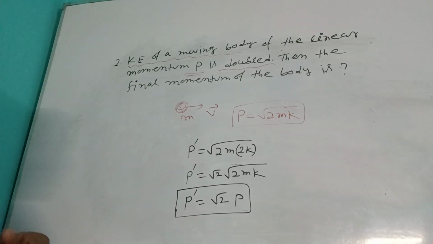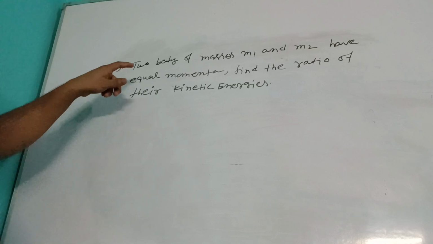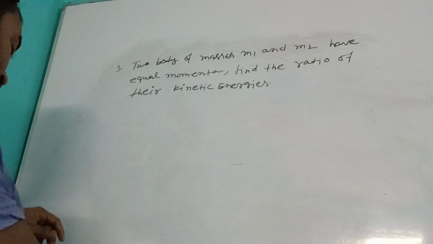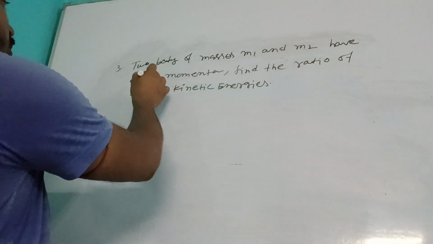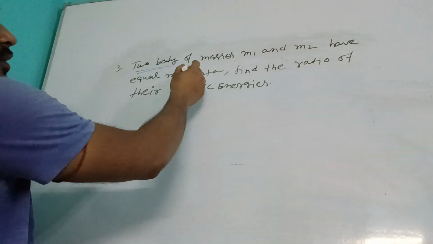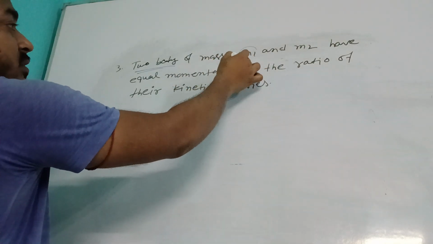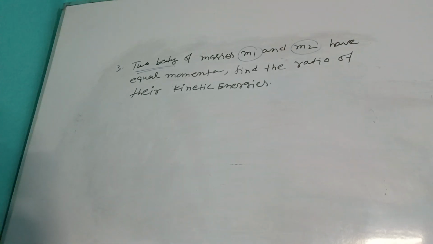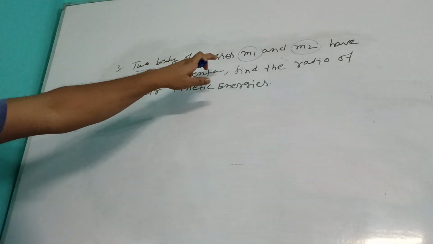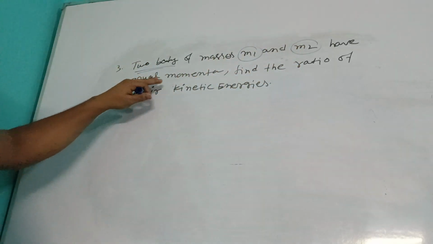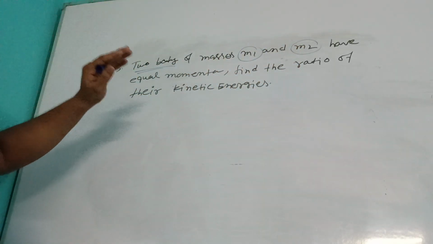Now another question. They have one interesting question. Let me write it. So question is what? Two bodies of masses m1 and m2. भाई क्या दिया है पहले देखो. Two bodies given. The mass of the first body is m1, mass of the second body is m2. Have equal momentum, means their momentum is same.